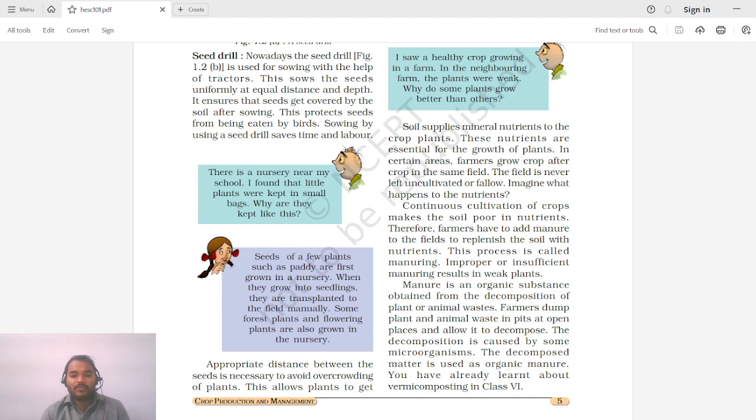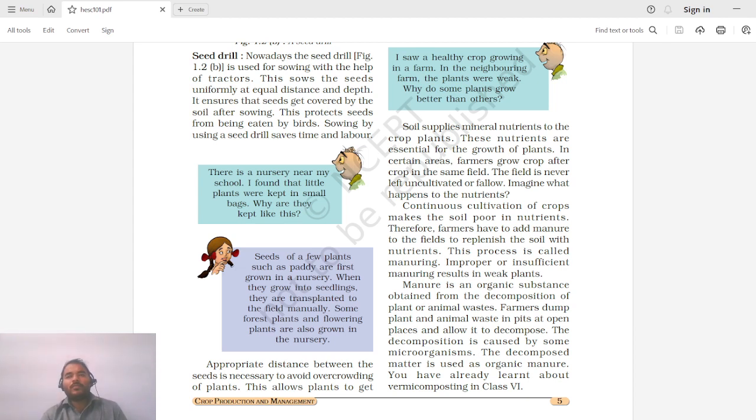So the field is never left uncultivated or fallow. Imagine what happens to the nutrients. Continuous cultivation of crops makes the soil poor in nutrients. Therefore, the farmer has to add more manure to the field to replenish the soil with nutrients.